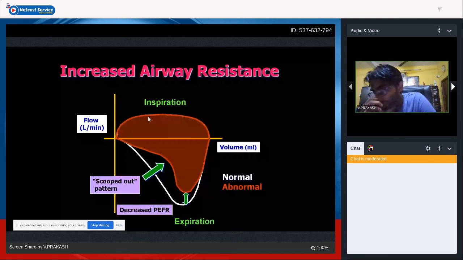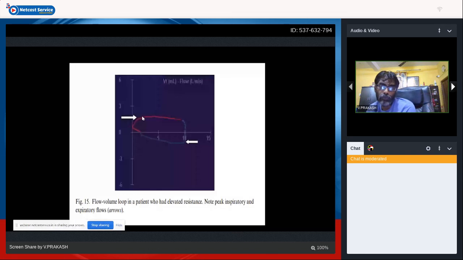In case of tracheobronchomalacia also, we can have a shortening of both inspiration as well as expiration. The curve of peak inspiratory flow rate will come down, as well as your peak expiratory flow rate, in case of tracheomalacia. In case of a tracheal ring, your peak inspiratory flow rate will be lesser. In a patient who develops resistance, your peak inspiratory flow is very good, but the expiratory flow rate is lesser.